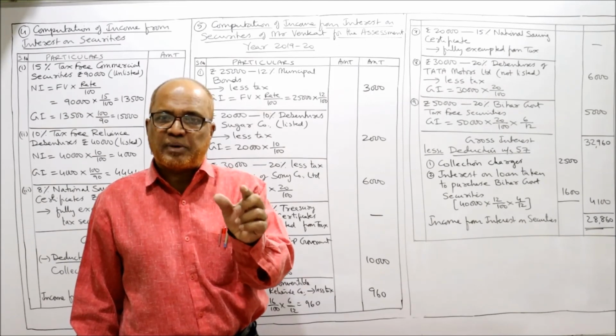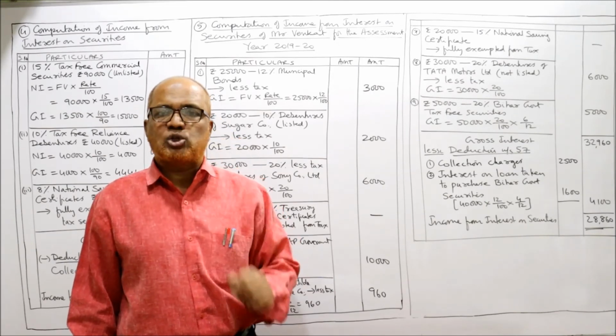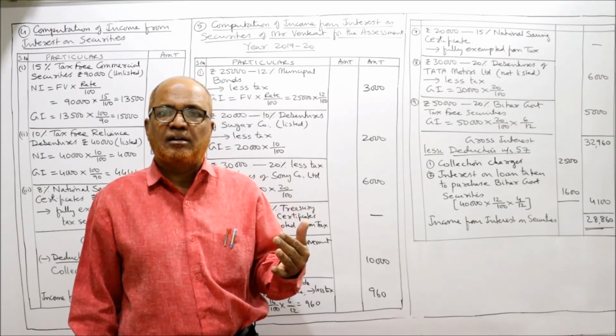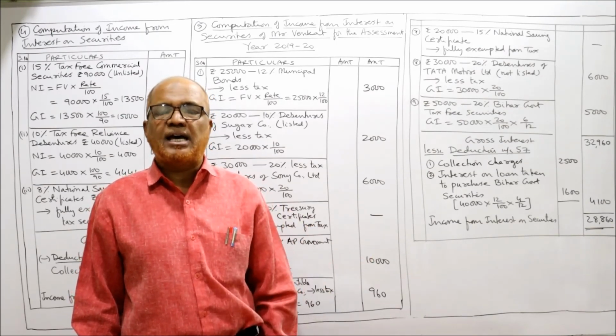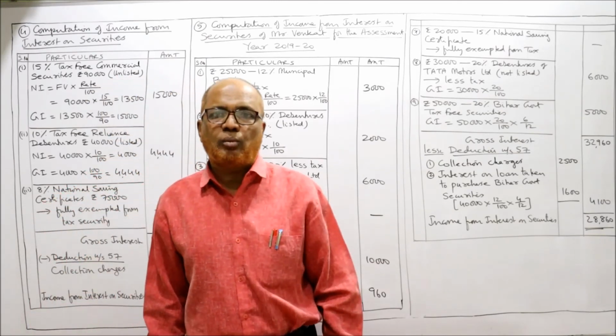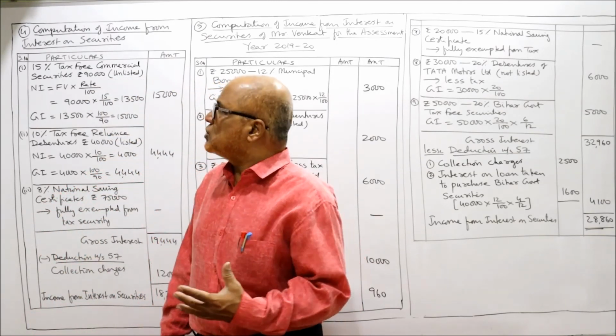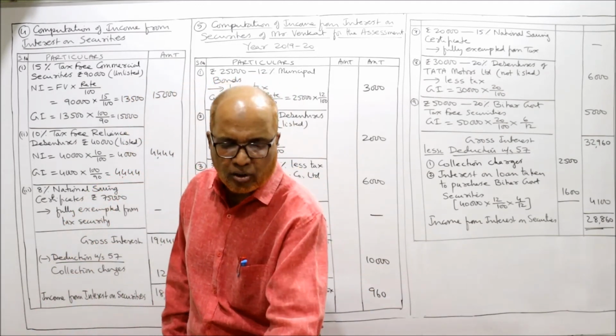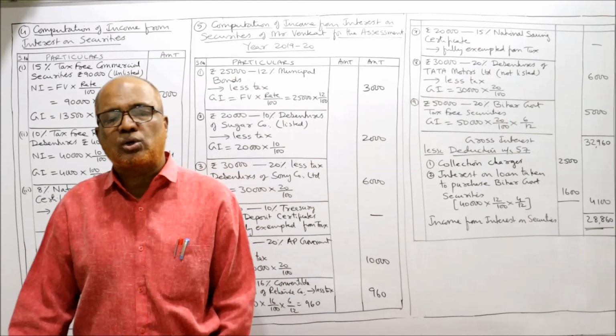The law has given specific provisions. You have to remember those provisions. You have to work hard, listening carefully, following. Then only. It's not an easy subject. So hope you are able to understand my lecture. So already we have completed 4th and 5th, 5 problems so far on income from other sources.